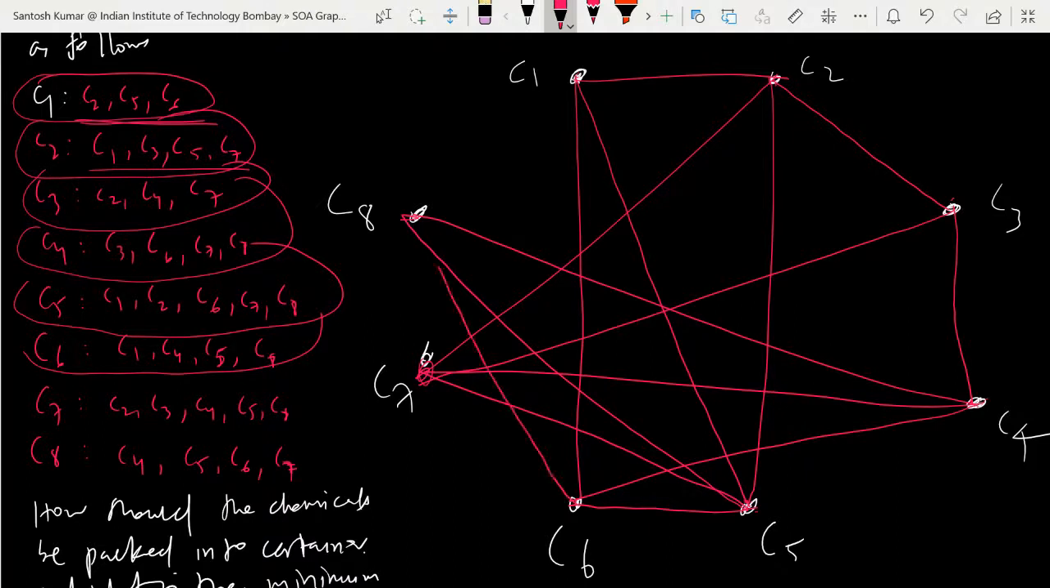So 8 you have to join. For C7: 2, 3, 4, 5, 8. And for C8: 4, 5, 6, 7. They are already joined. So is it the correct graph? Yes or no?